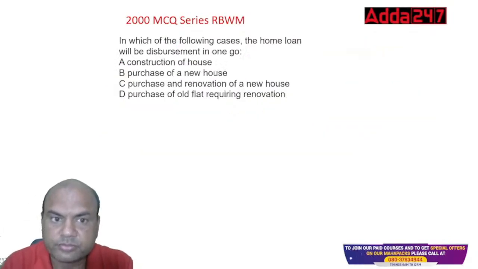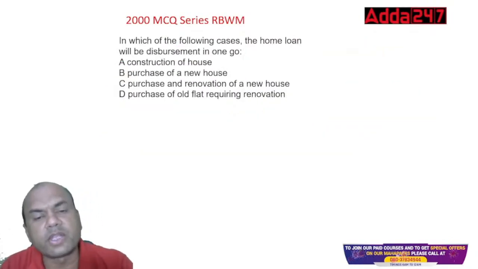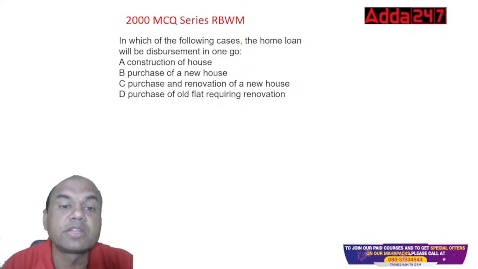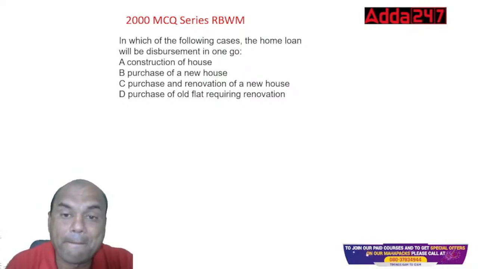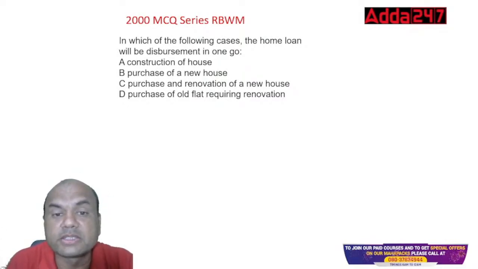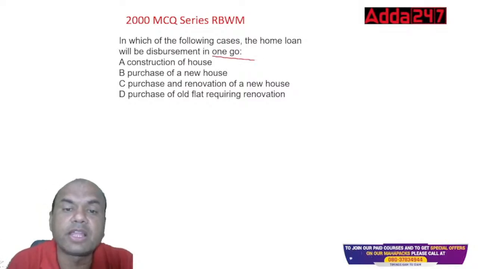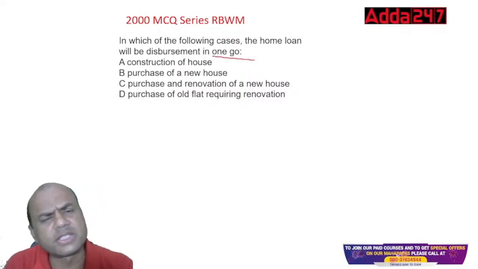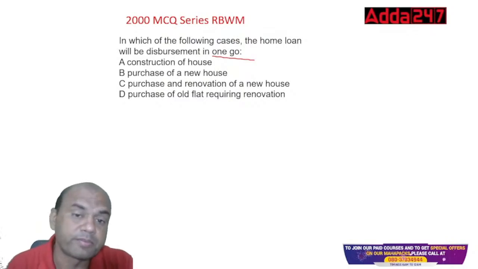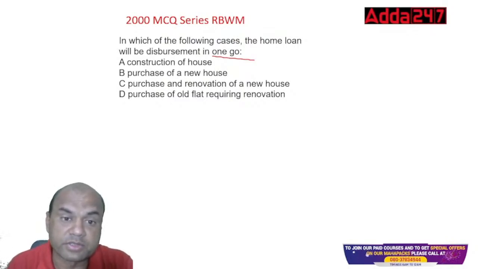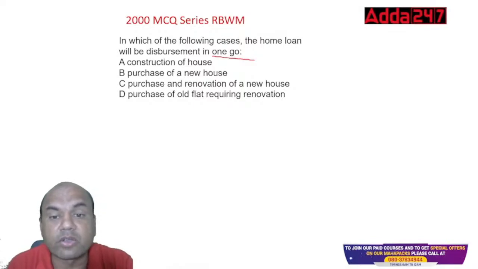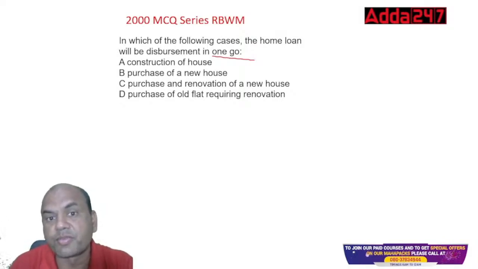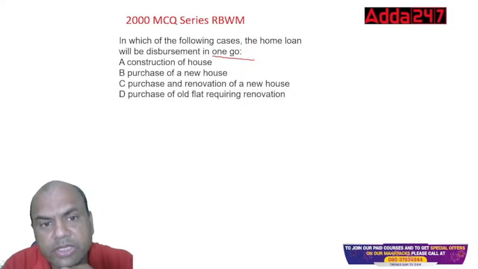In which of the following cases will a home loan be disbursed in one go? One go means a single installment. When will I give this home loan in one installment? Just now we saw it. Let's see the options now. Construction of the house, purchase of a new house, purchase and renovation of a new house, purchase of an old flat requiring renovation. So in which will I give the home loan?